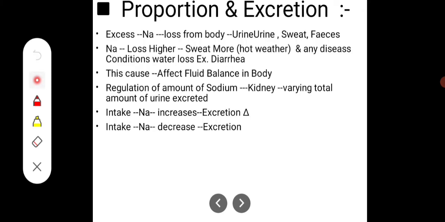The next is absorption and excretion. Excess sodium is lost from the body through urine, sweat, and feces. Sodium loss is higher when there is more sweat, for example in hot weather. In a disease condition like diarrhea, the sodium level in our body decreases as loss is higher. This affects the fluid balance in the body.